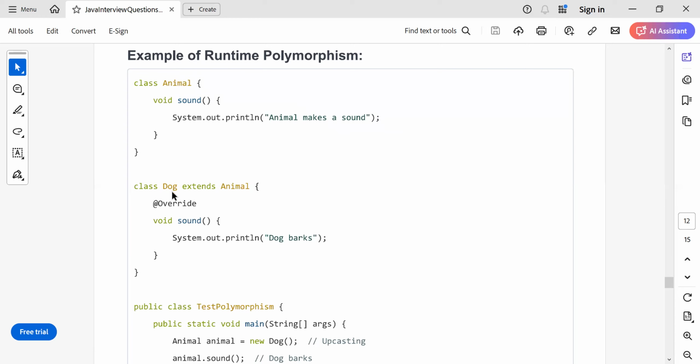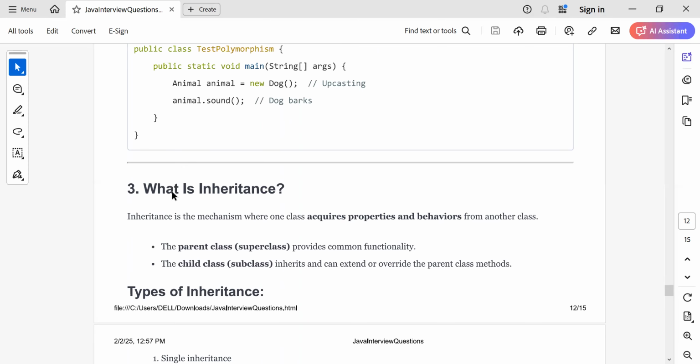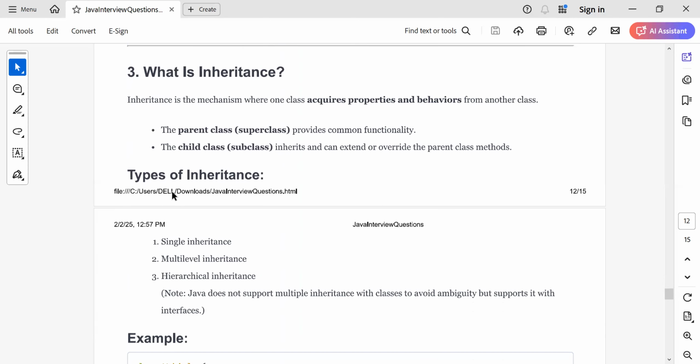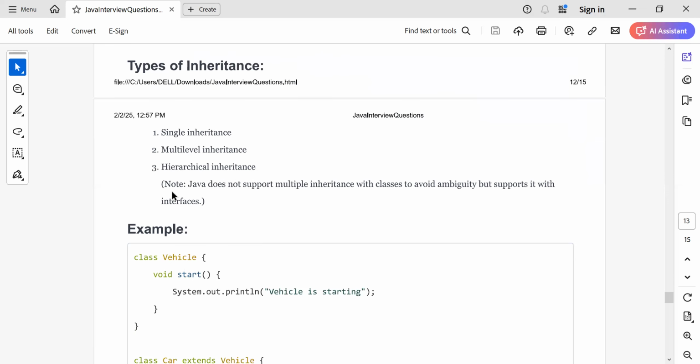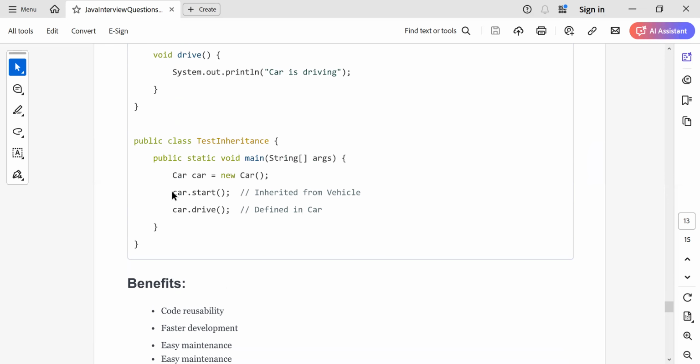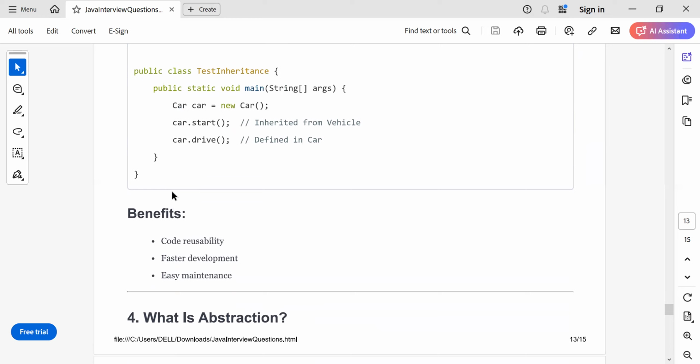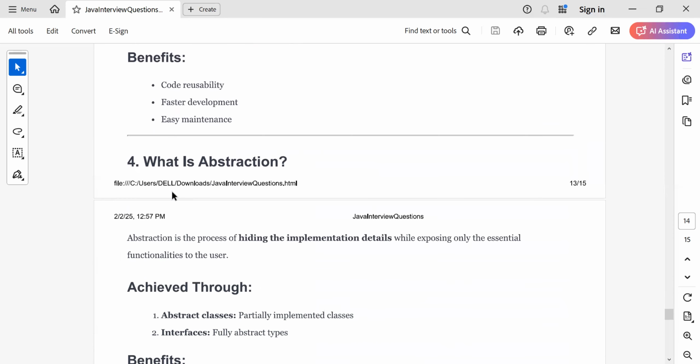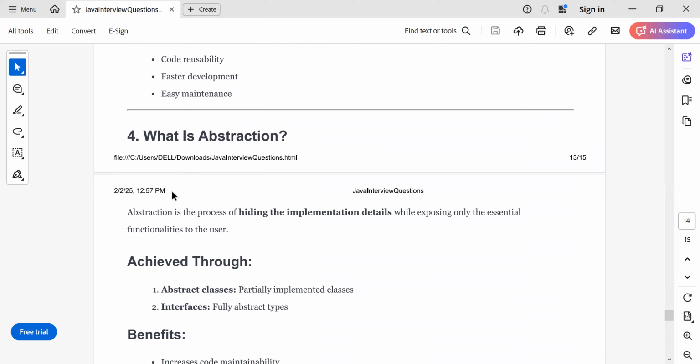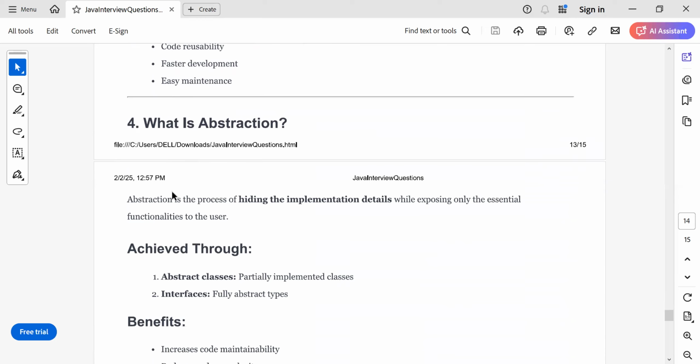So inheritance is about parent and child relationship, and the child inherits all the properties which are public from the parent. So that is about inheritance, and we have several types of inheritance: single inheritance, multi-level inheritance, and hierarchical inheritance. You can go through each one of them. Okay. What is the benefit? You can have code reusability, you can have faster development, and it is easy to maintain. Okay. Next is, can you tell me a little about abstraction in Java?